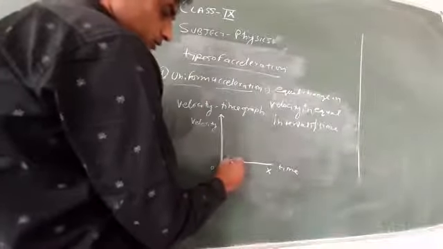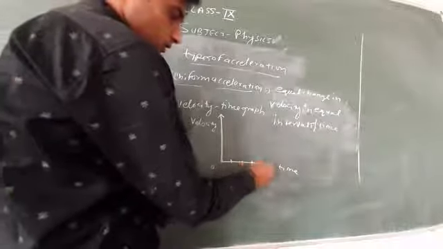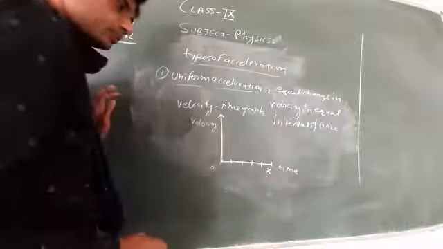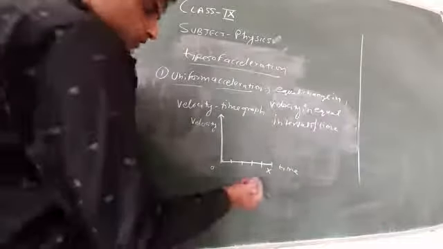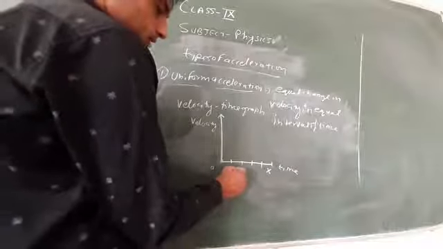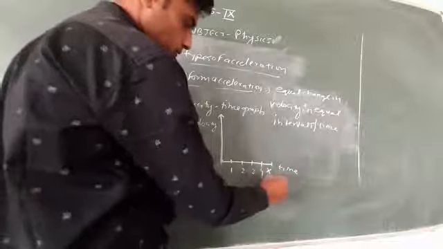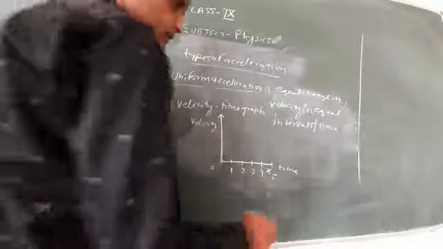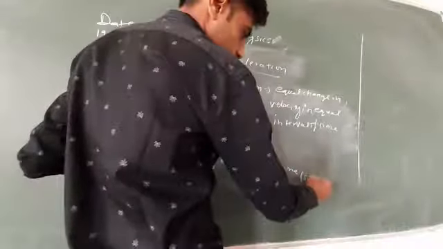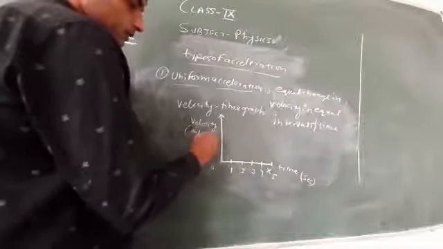This interval represents time; you can take the unit according to yourself. This is 1, 2, 3, 4, 5. Time is in seconds and velocity is in meter per second.